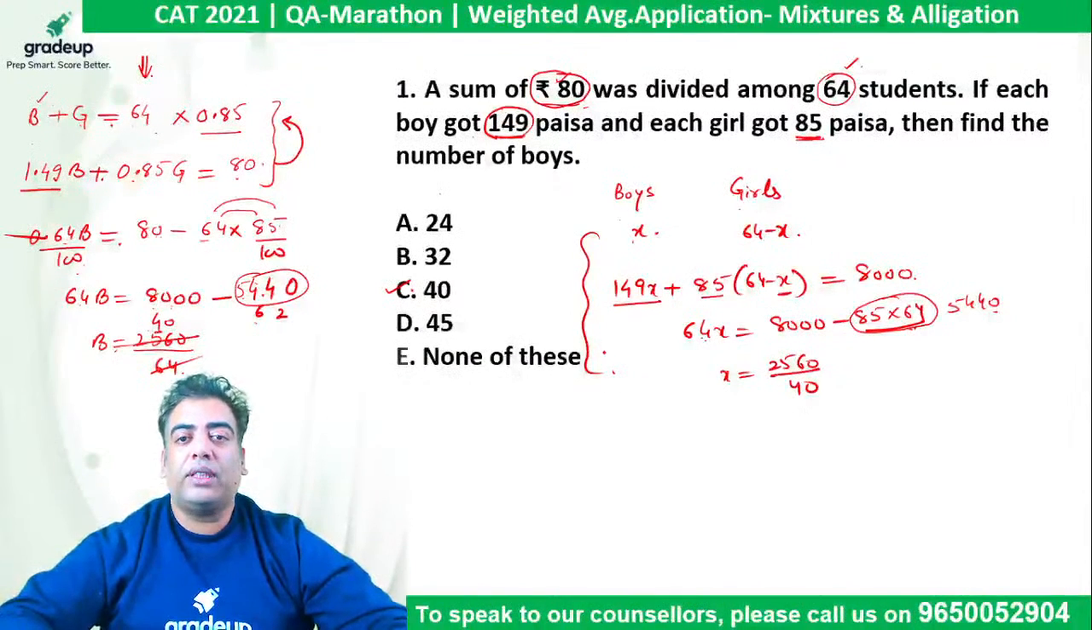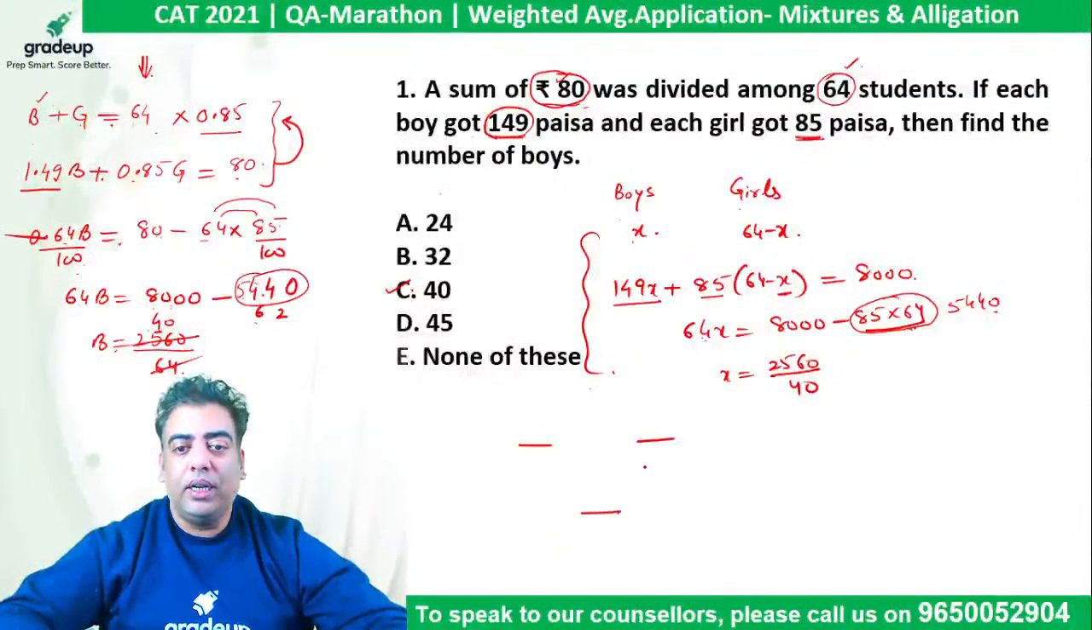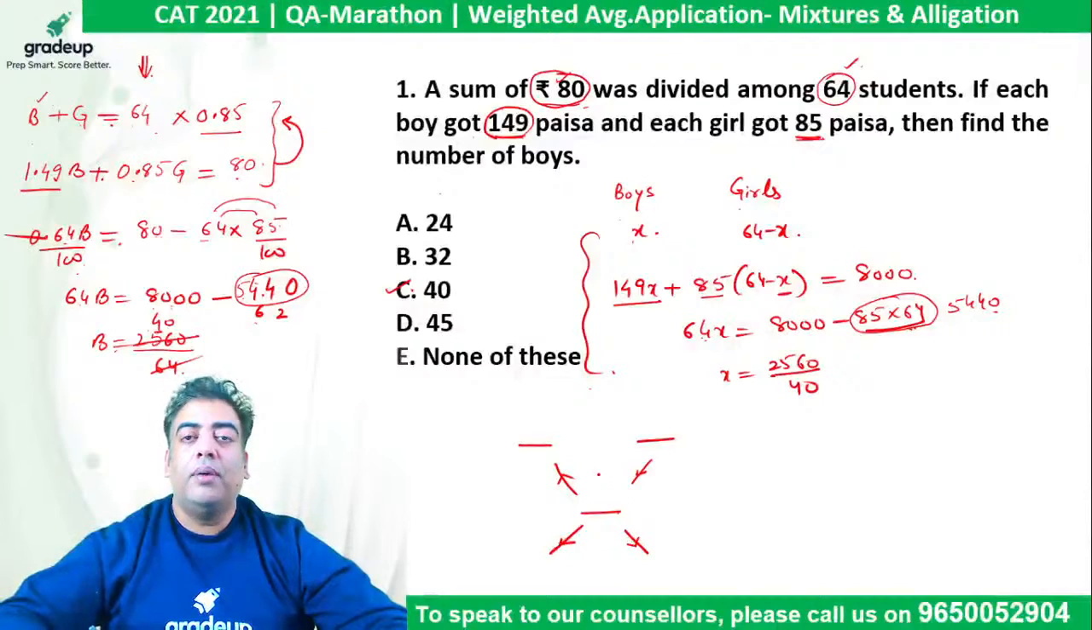The two values that are getting mixed should be kept here. The average value should be kept in the middle. The difference of these two will appear here, and the difference of these two will appear here. But what are the values we have to keep? That should be kept in mind.